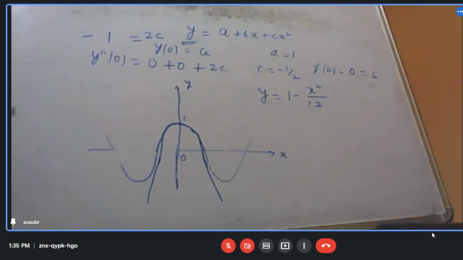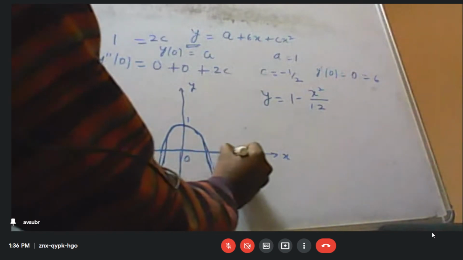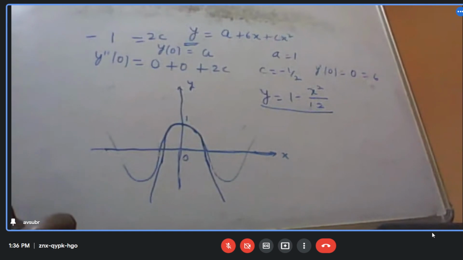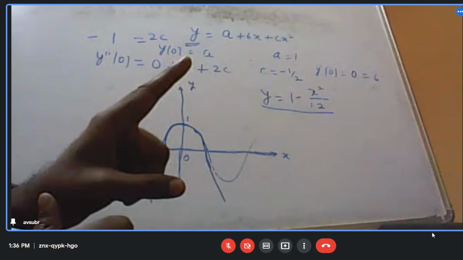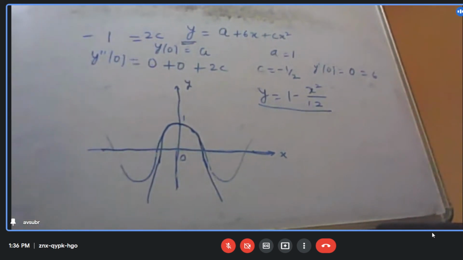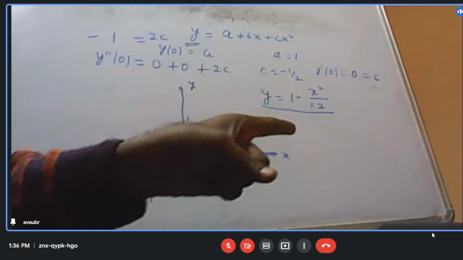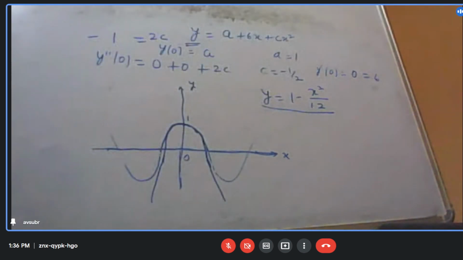So this is what the shape of this one looks like. Clear? Now what we observe is that initially, with the first linear approximation, we could find values only very close to x equal to 0.